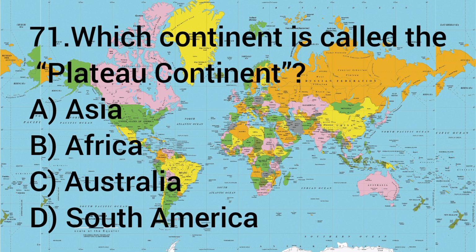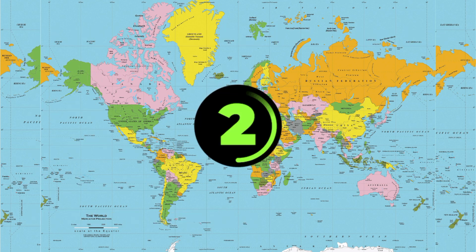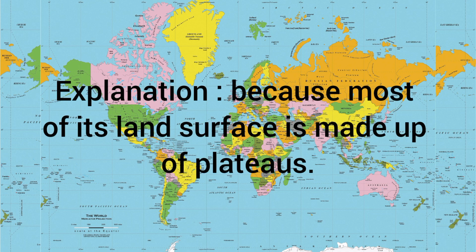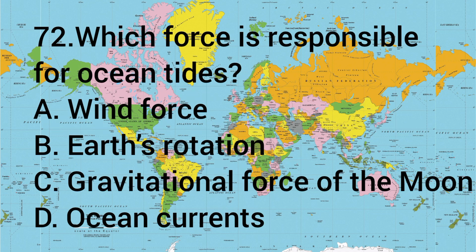71. Which continent is called the Plateau continent? A. Asia, B. Africa, C. Australia, and D. South America. The answer is B. Africa, because most of its land surface is made up of plateaus.